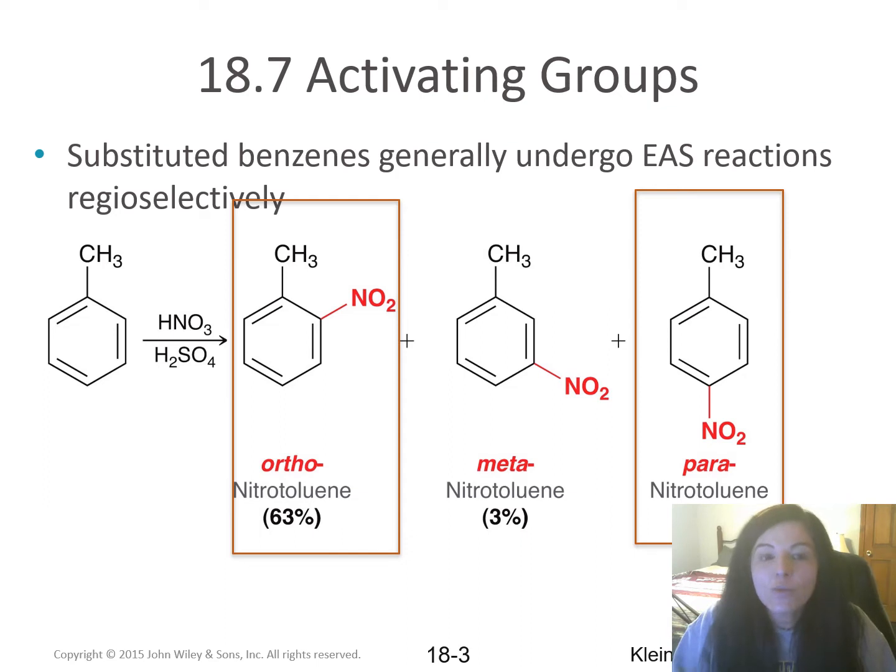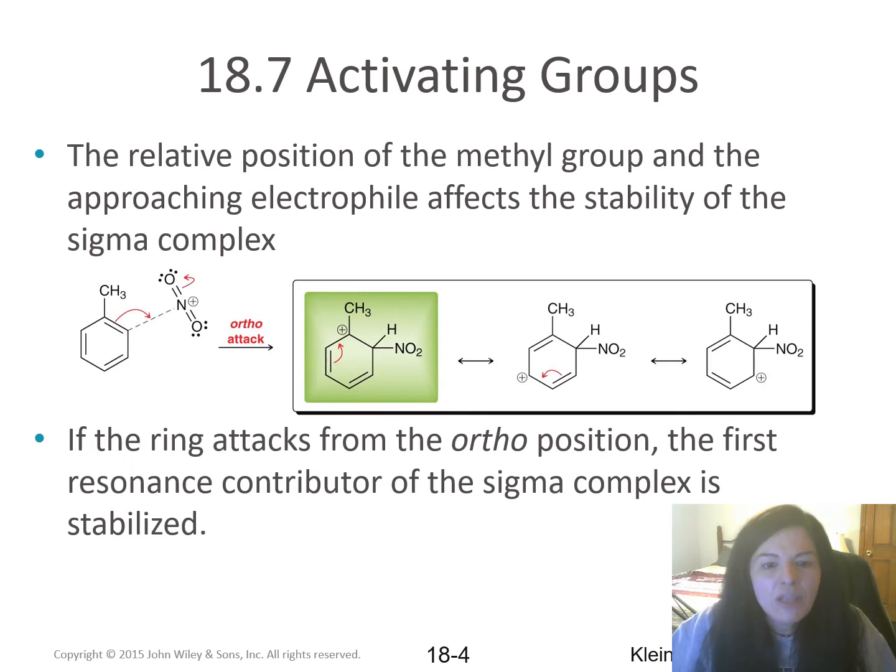Toluene will send it to either, even though there's two choices, it will go to either the ortho or the para position relative to the methyl group. So why is this? It has to do with the stability of the carbocations that are formed in the sigma complex intermediate. If the nitro group adds to the ortho position, the first resonance contributor of that sigma complex is a tertiary carbocation.